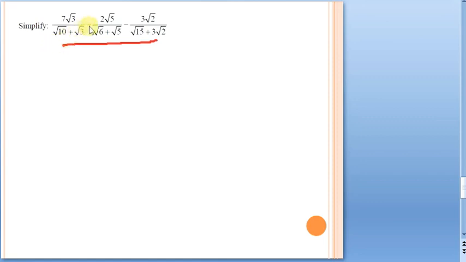Let us do it. Okay, let us take this first part, this is the second part, and this is the third part. Let us see this one, 7 plus 7 root 3. Let us see what will happen with this one, 7 root 3 by 10 plus root 5. 10 plus root 3 is there.